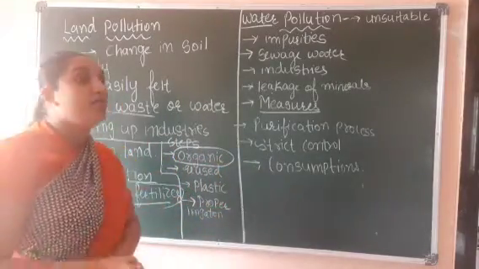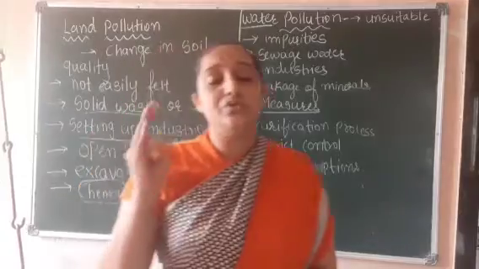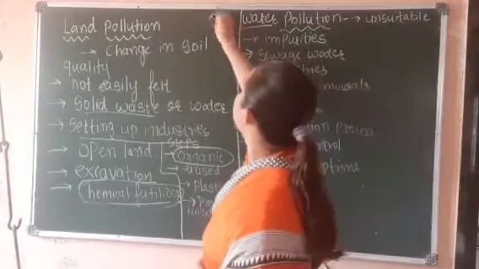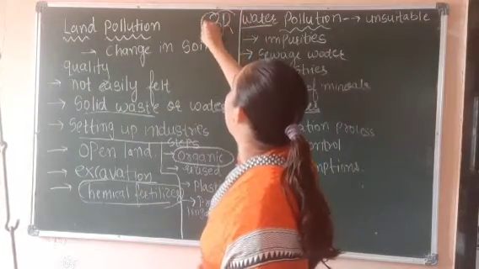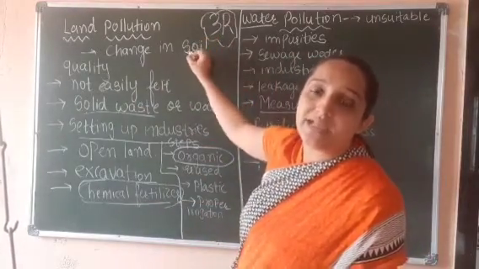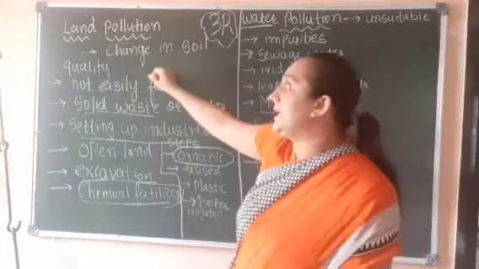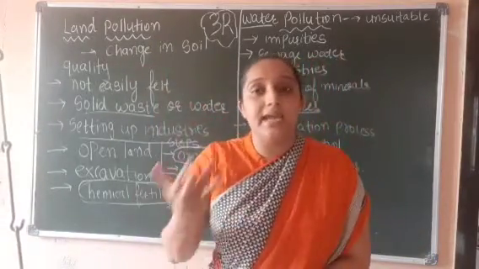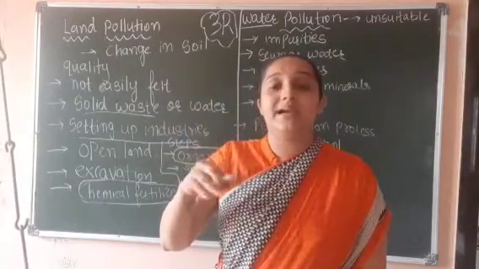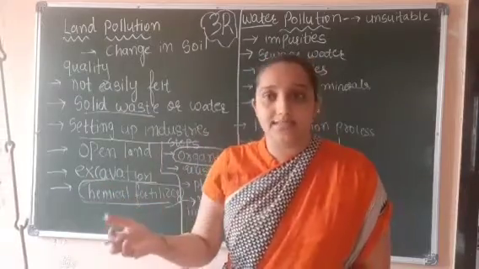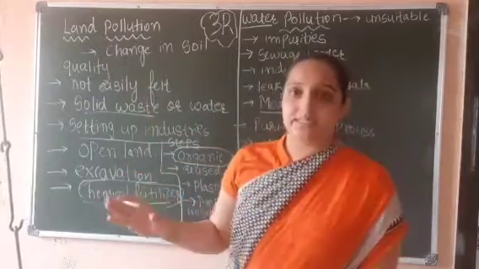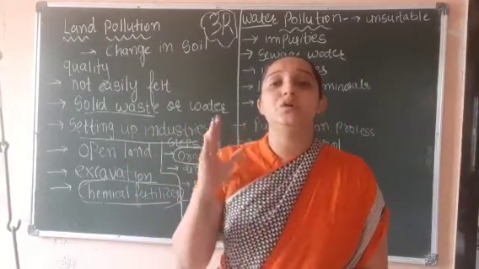Now other than that, we should reuse, recycle, and reduce. These three are very important. One is reuse, one is reduce, and one is recycle. Recycle means we can recycle the same waste again. From that we can make another good product or other good things. Reduce means if we feel that we need to reduce something, for example, reduce the use of plastic.